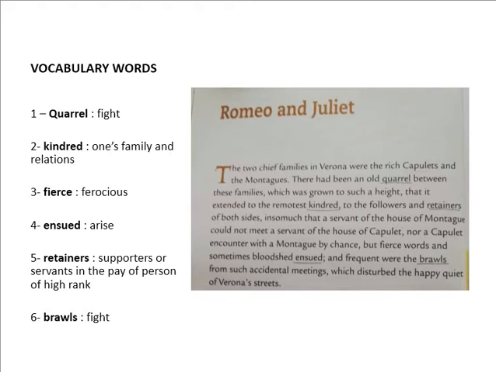It is a story of two rich families of Verona, the Lord Capulets and the Lord Montagues. They had a fight, and the fight was so fierce that they could not even pass through each other's streets.